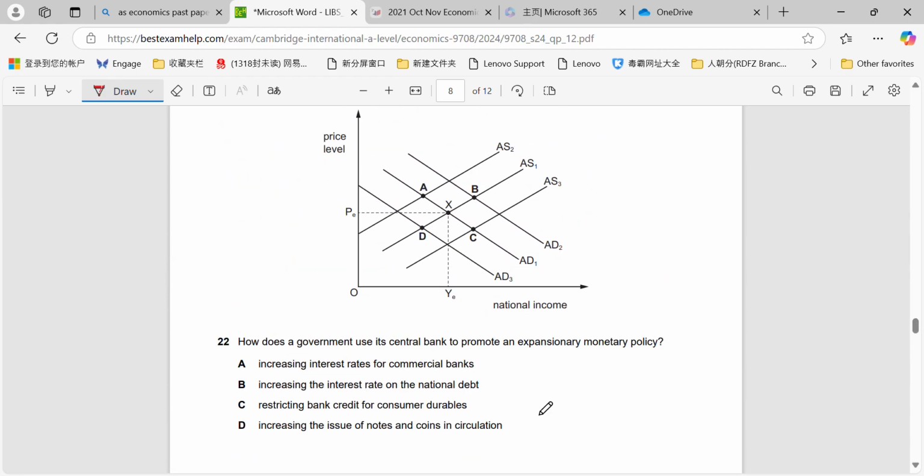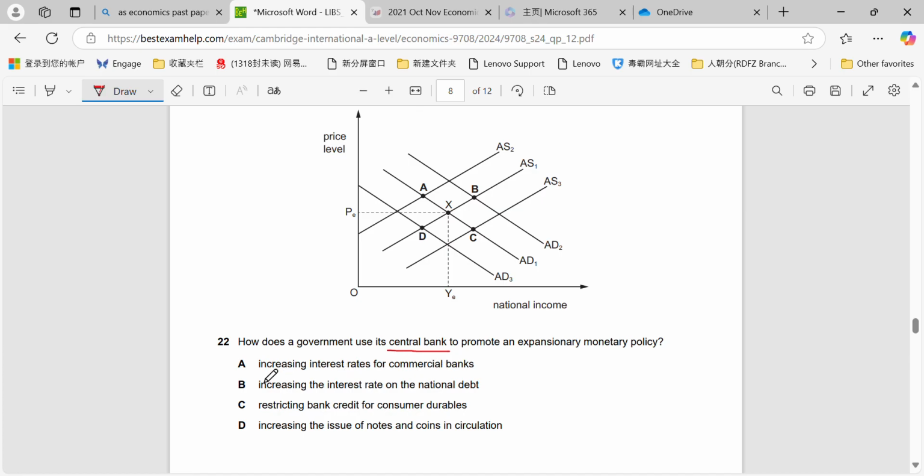Question 22. How does the government use its central bank to promote an expansionary monetary policy? Okay, so this might be straightforward for some people, it might not be for others, because in reality it's actually an IG question that they're assuming you have the knowledge of. So it's about the role of the central bank, essentially.